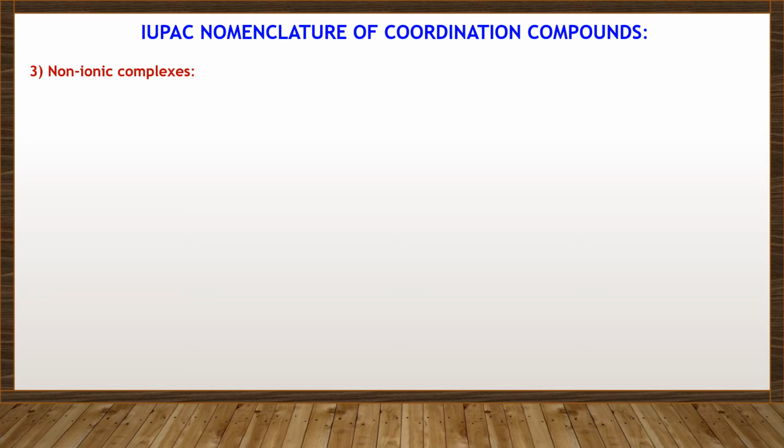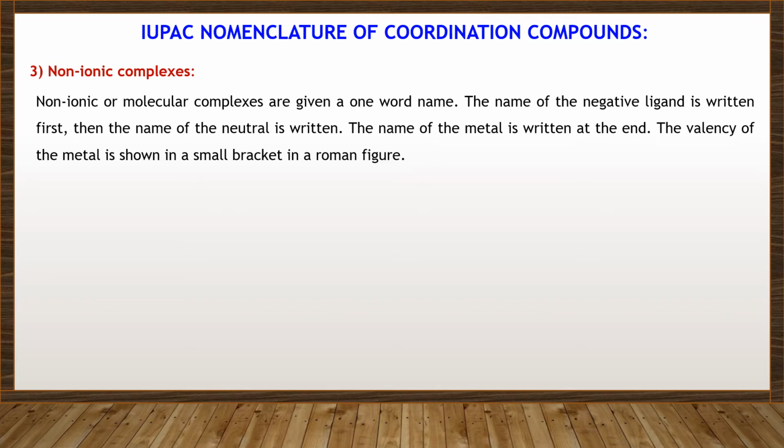Number 3, non-ionic complexes. Non-ionic or molecular complexes are given a one-word name. The name of the negative ligand is written first, and then the name of the neutral ligand. The name of the metal is written at the end.